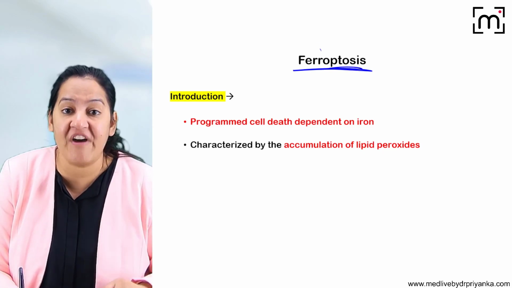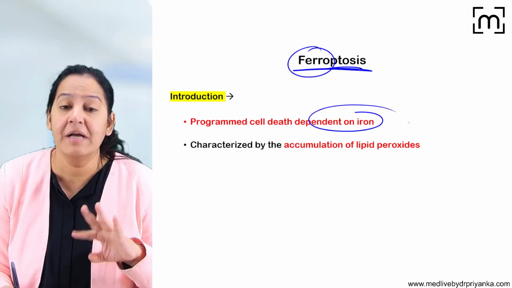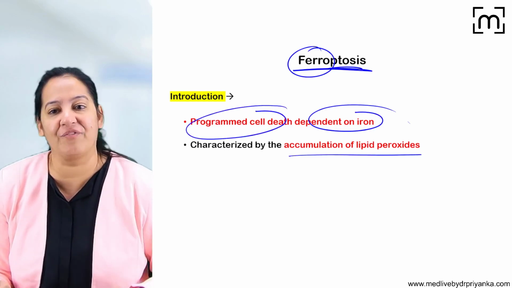Coming to the third and the last one, that is ferroptosis. As the name indicates, ferro means iron. It is dependent on iron. So it is also programmed cell death, but it is dependent on iron. And here there is the accumulation of lipid peroxide.